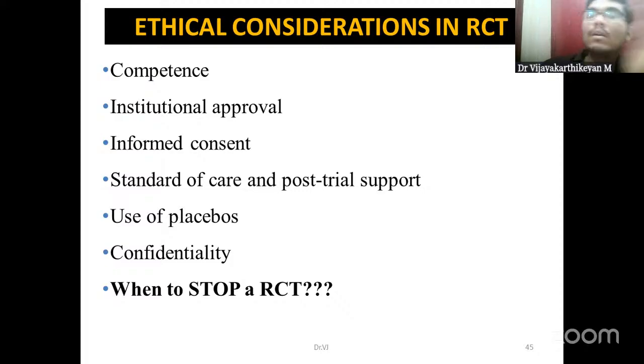Long term follow up: we could have planned a trial for 5 years, but those participants can be followed up for a certain time period to provide post trial support also. And you have to decide when to stop. As I told, first and foremost is whenever there is a significant side effect and many individuals are affected by it, definitely we have to stop it.